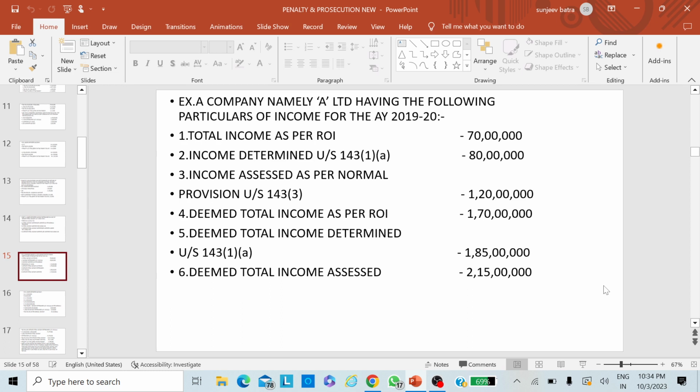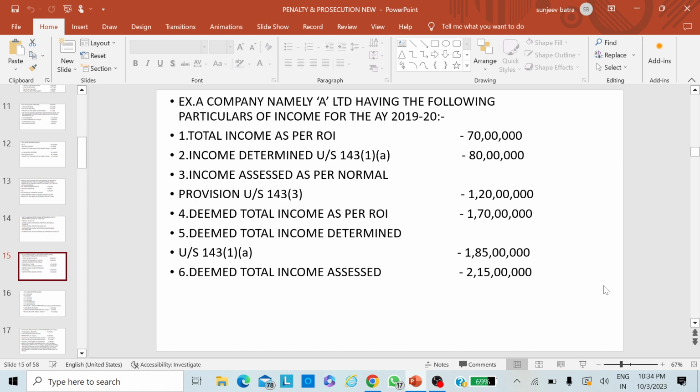And when we come to the deemed total income determined under section 143(1)(a) 1 crore 85 lakhs, and deemed total income assessed at rupees 2 crores 15 lakhs, the difference between these two is 30 lakhs. So 30 lakhs will be the underreporting income, and for A Limited, the underreporting income will be 40 lakhs plus 30 lakhs, that is 70 lakhs.